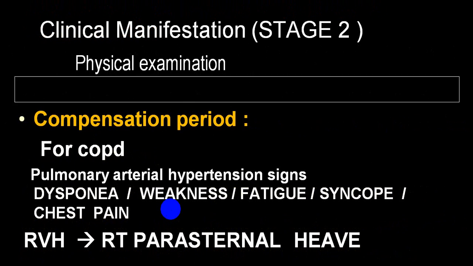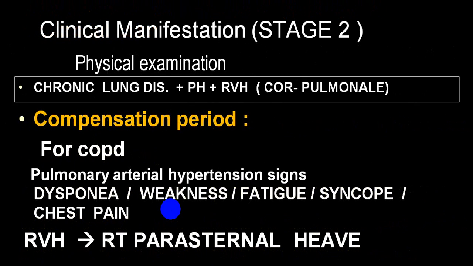So in stage 2, there is a compensated period. There is a chronic lung disease, clinical evidence of chronic pulmonary disease or chest wall deformities, etc., with pulmonary hypertension in the form of a loud P2, and right ventricular hypertrophy in the form of a right ventricular parasternal heave.